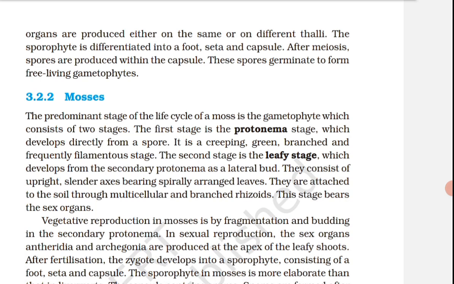Now we are going to read the gymnosperms. Gymnosperms, gymnos meaning naked and sperma meaning seed, are plants in which the ovules are not enclosed by an ovary wall and remain exposed both before and after fertilization. The seeds that develop post-fertilization are not covered, that is, naked.